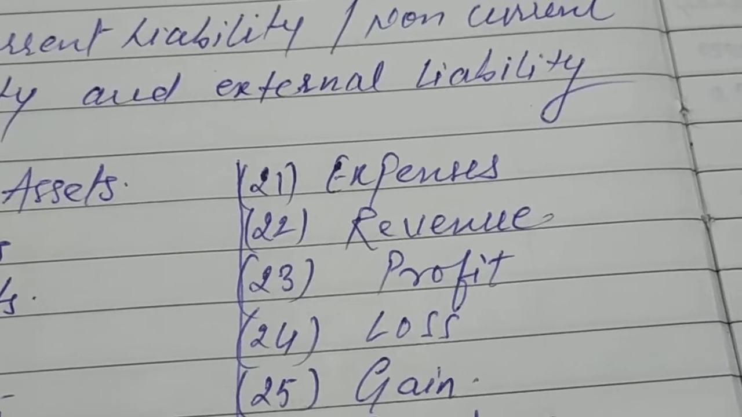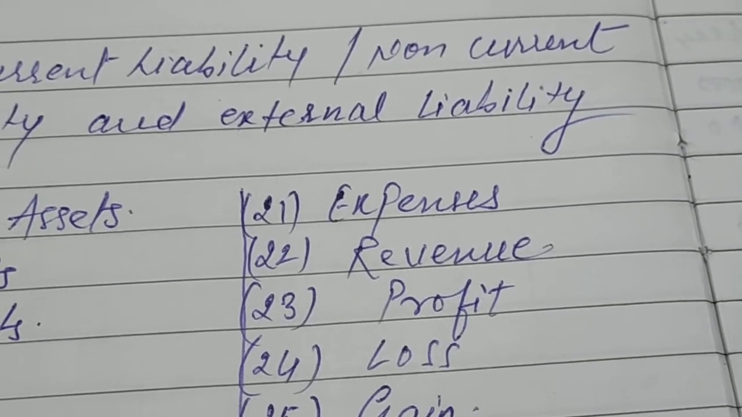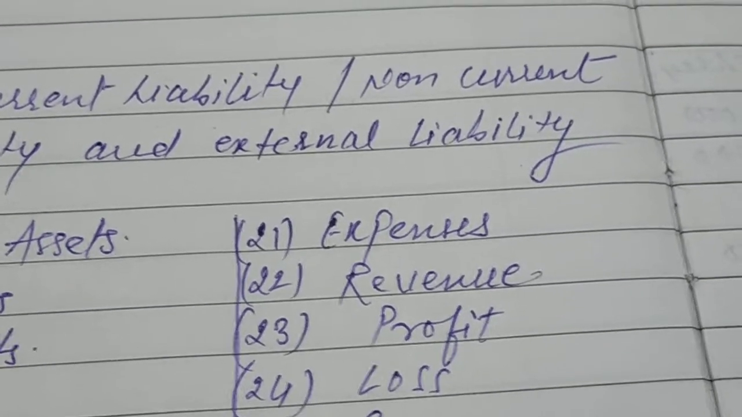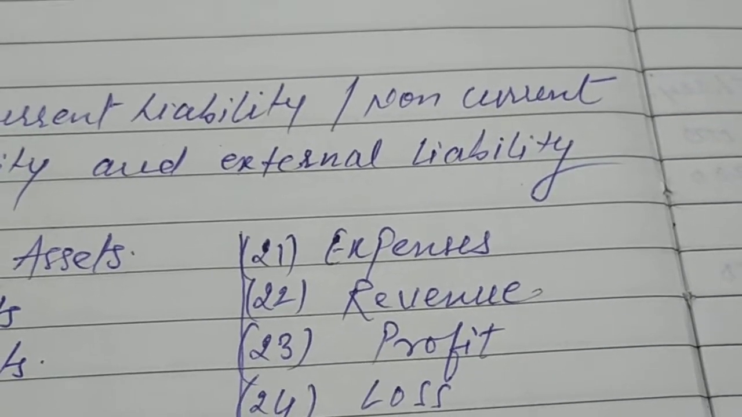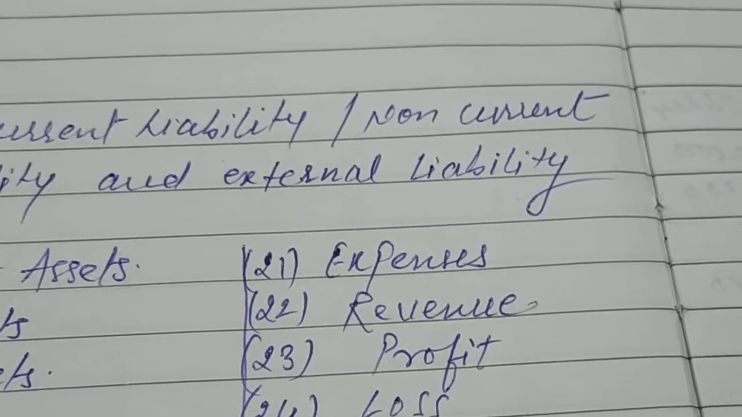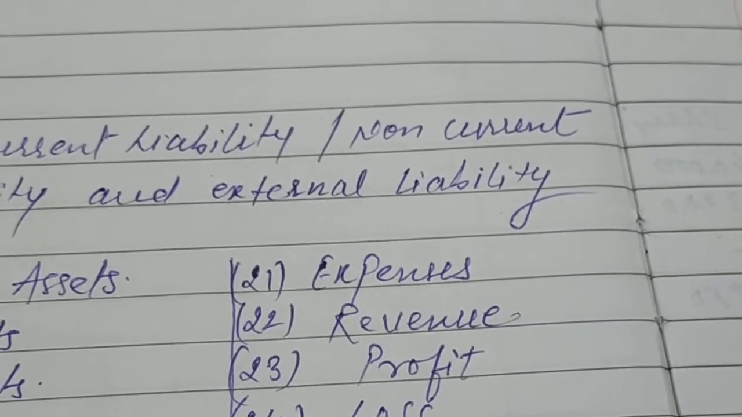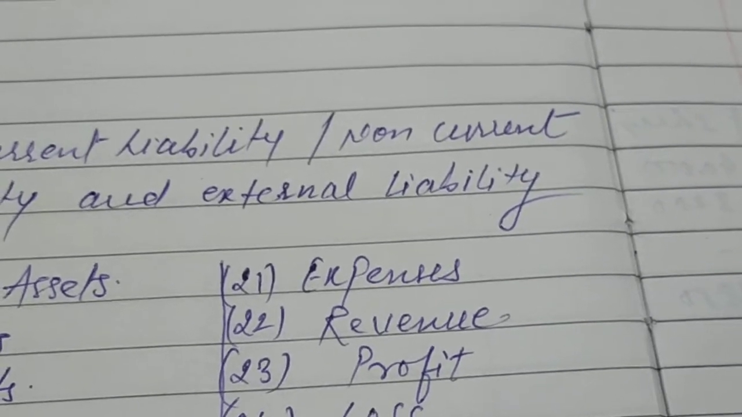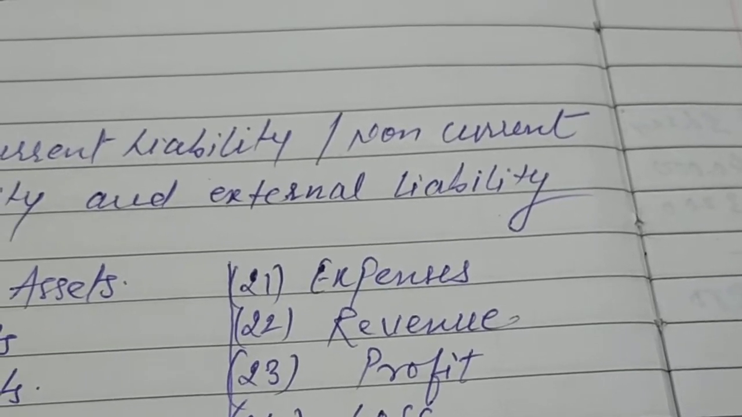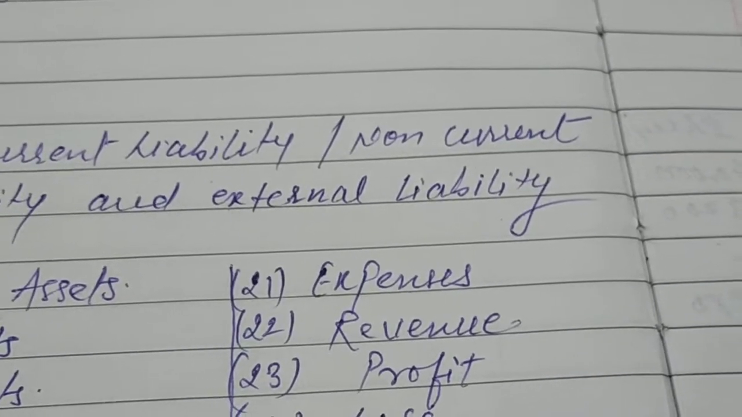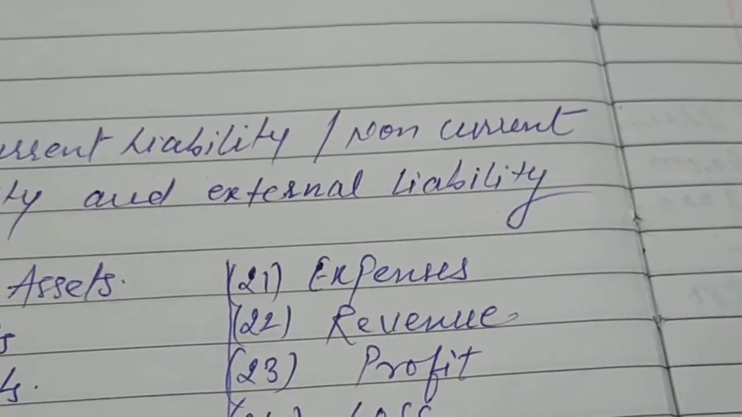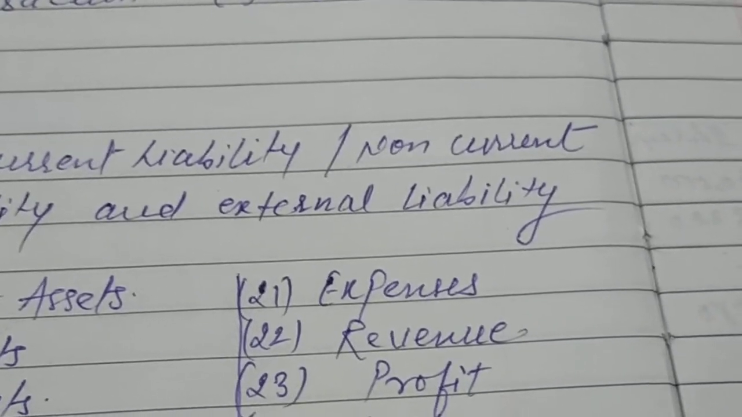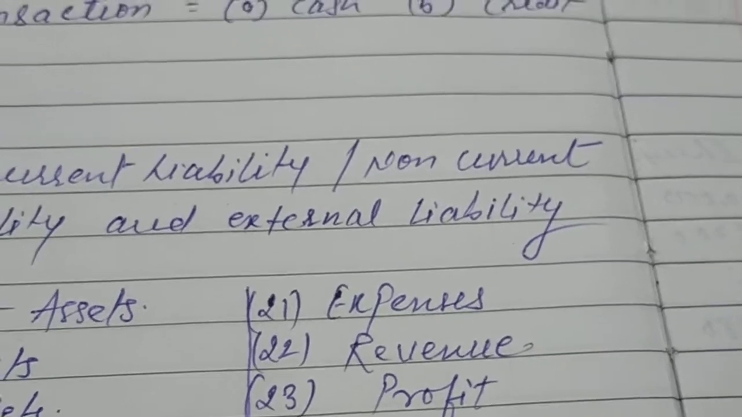Expenses: the amount spent, the benefit of which is available to the respective accounting year, is an expense. In the business, whatever you purchase, after that purchase you are paying something, it becomes an expense for your business. It is recorded in the accounting period, and the accounting period should be 12 months.